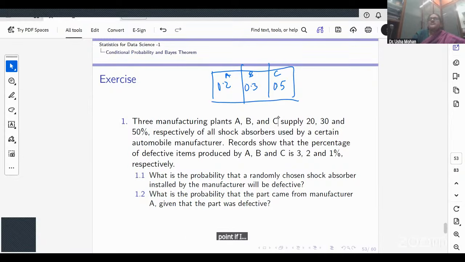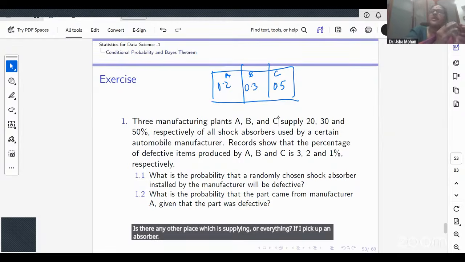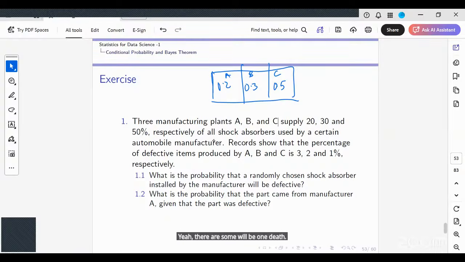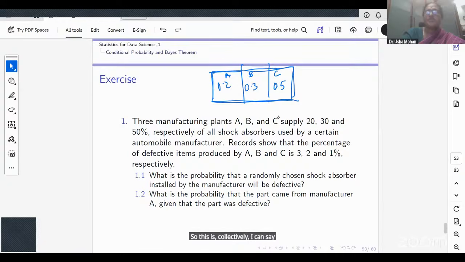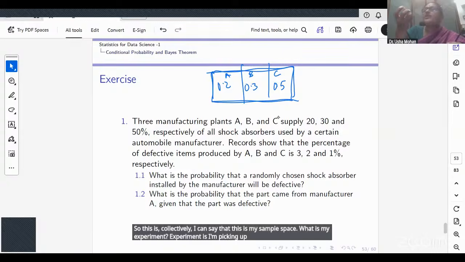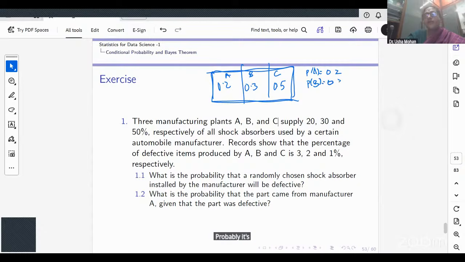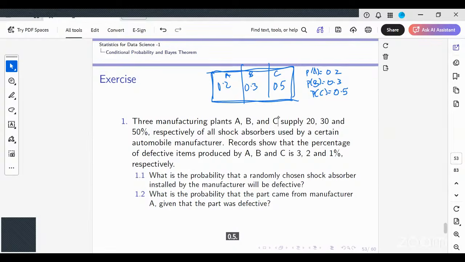Is there any other place which is supplying? If I pick up an absorber, I know it should be either from A or B or C. Would you all agree? Collectively, I can say that this is my sample space. What is my experiment? The experiment is that I'm picking up a shock absorber and observing from which plant it is coming. I can write: probability it's coming from A is 0.2, probability it's coming from B is 0.3, probability it's coming from C is 0.5. Till here, is it clear?